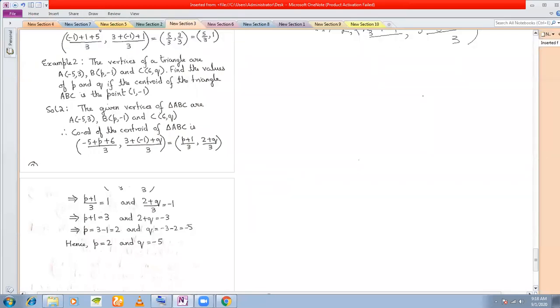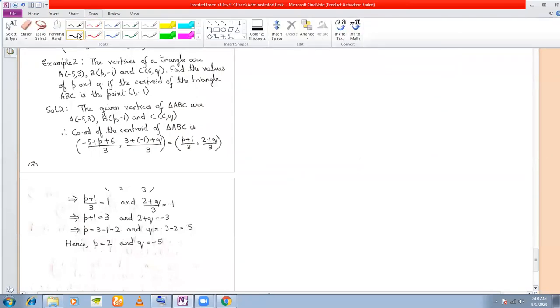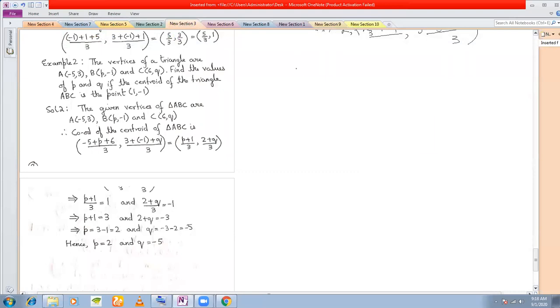The vertices of a triangle are, let us write what are the given vertices. A is (-5, 3), B is (p, -1), and C is (6, q).